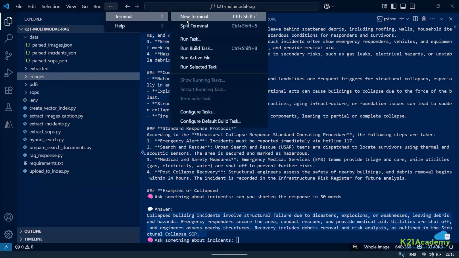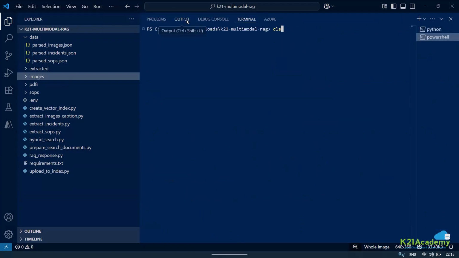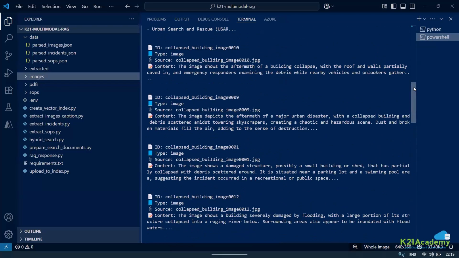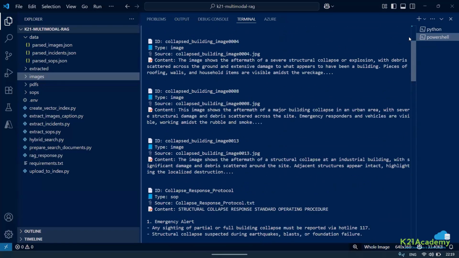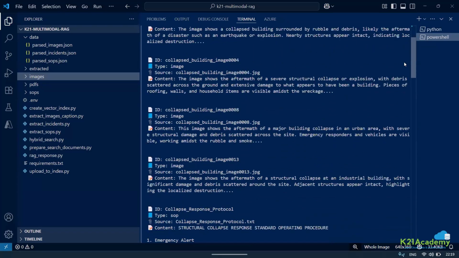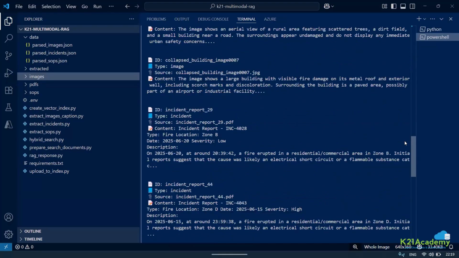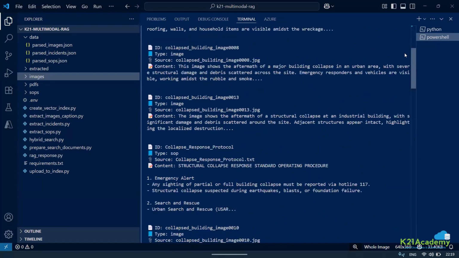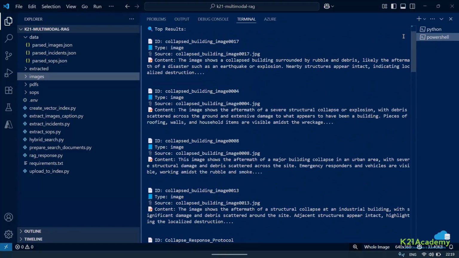So if you want to see, we'll do one thing. We'll run a hybrid search to see whether it is taking that also. I'll just run this piece of line. Collapse building incident. We'll just see what we are getting. Here, we are getting images also. Can you see? We will get image, type is image. Yeah, this is really good. We are getting type of image as well as incident. All right, I hope that makes sense.